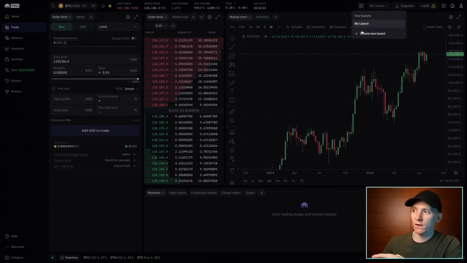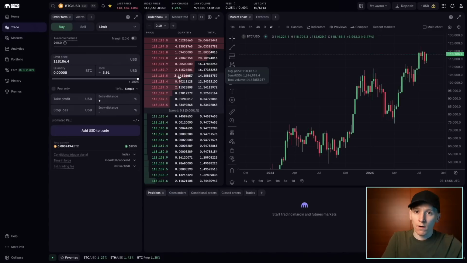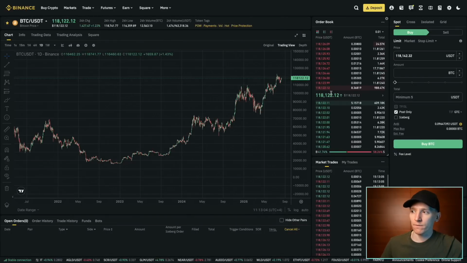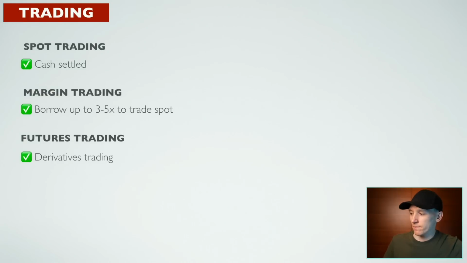Go to My Layouts here, create new layout. You can put the chart on the left-hand side, put the order box on the right-hand side. It doesn't matter. It's exactly the same between them. What I would say is Binance has more trading pairs. So if you want a specific coin, it may be on Binance and not on Kraken. And Binance has very good trading volume. It's the highest volume exchange in the world. So spreads are going to be tight, especially with all the pairs that you can trade. But to be honest, for most people, there's no real difference here in the trading systems. Everything that you want to do, you can get done. And importantly, the different types of trading are supported on both Binance and Kraken.